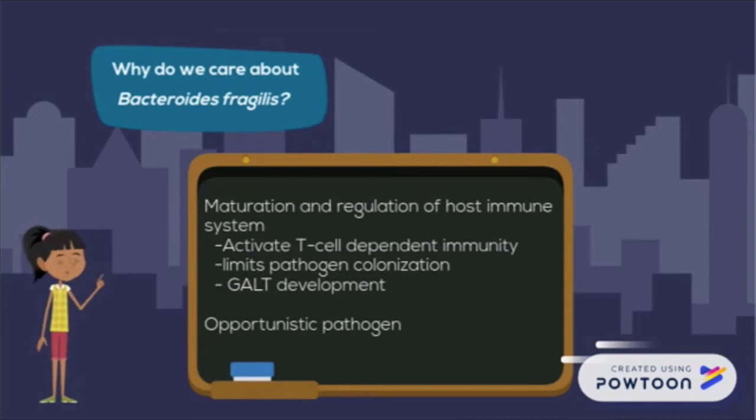In addition, B. fragilis helps with maturation and regulation of the host immune system. Specifically, it produces polysaccharides that activate T-cell-dependent immune response, limits pathogen colonization in the GI tract, and facilitates gut development.